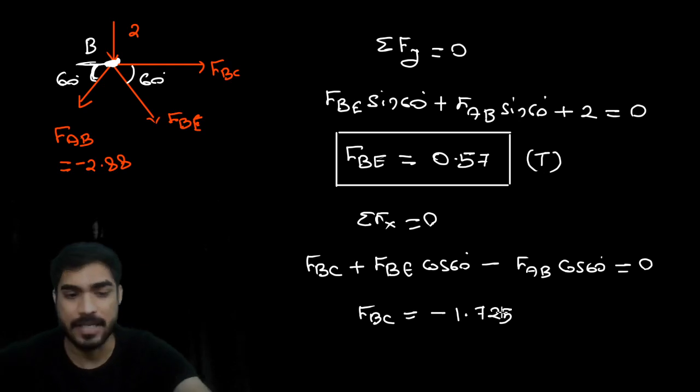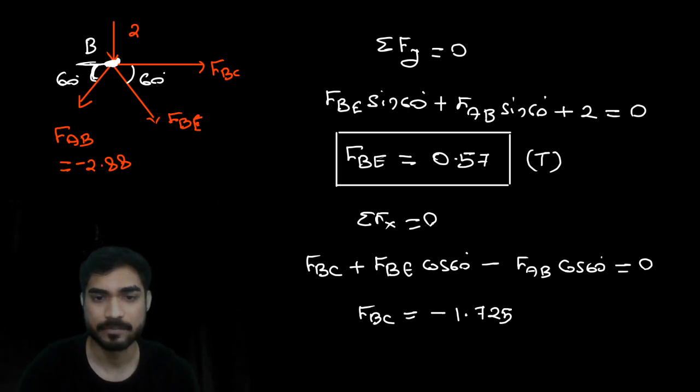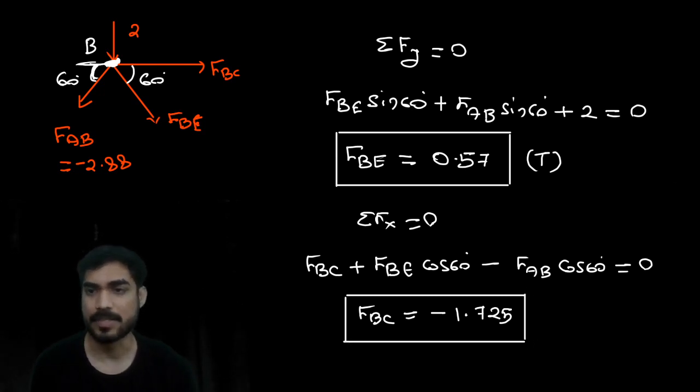Are you getting this? FBC is minus 1.725. Let me tally. Yes, 1.725. Very good. So this is compressive. Negative means compressive.